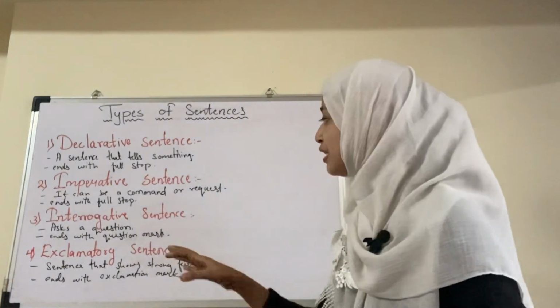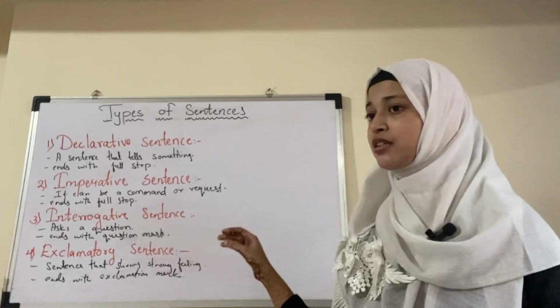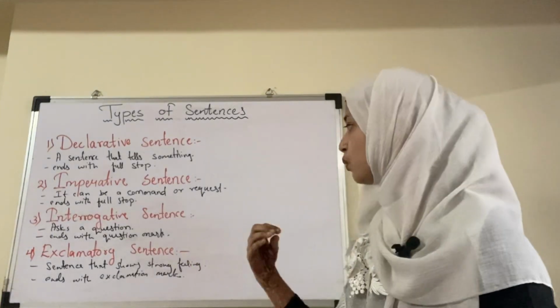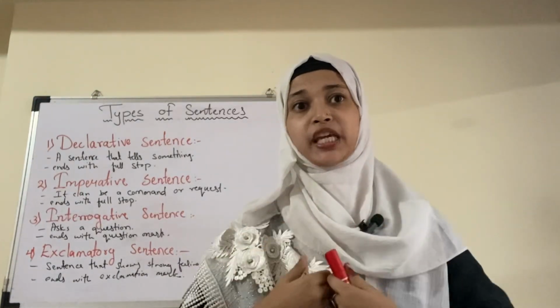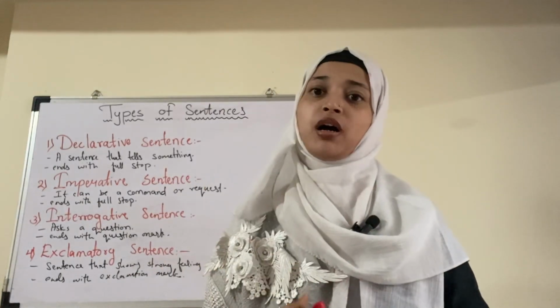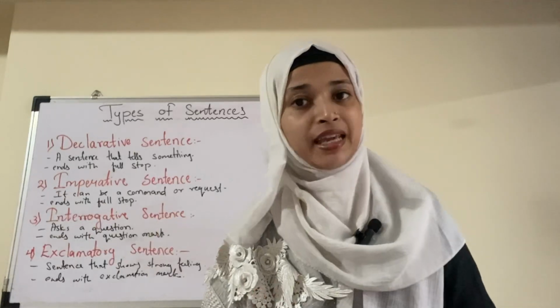sentences. Now the last one that we are going to see is the exclamatory sentence. Now what is this exclamatory sentence? The sentences in which we show strong feeling, emotion, in which we express our feelings and emotion with the exclamation mark. It ends with an exclamation mark. These sentences are called exclamatory sentences.